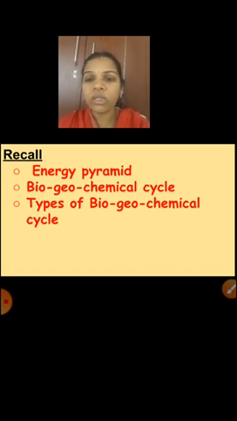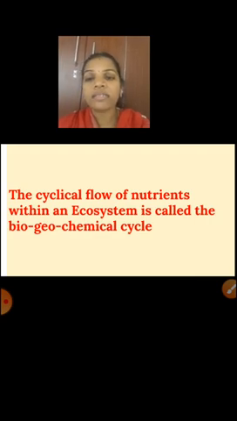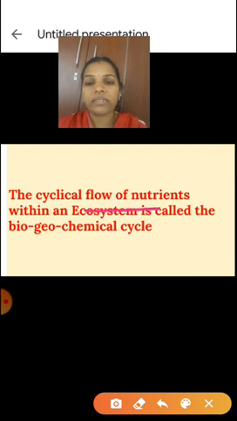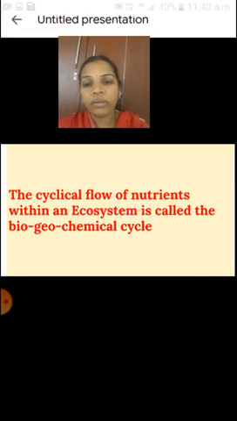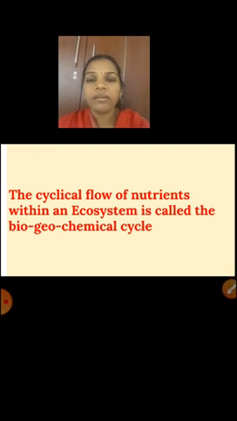Next one is the biogeochemical cycle. What is meant by biogeochemical cycle and what are the types of biogeochemical cycle, that also we studied. What is meant by biogeochemical cycle? The cyclical flow of nutrients within an ecosystem is called the biogeochemical cycle.